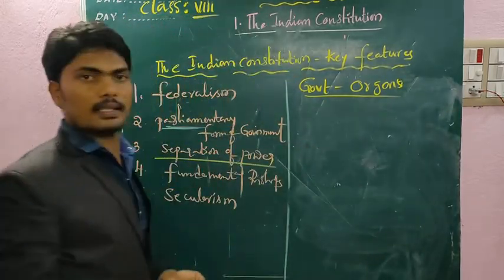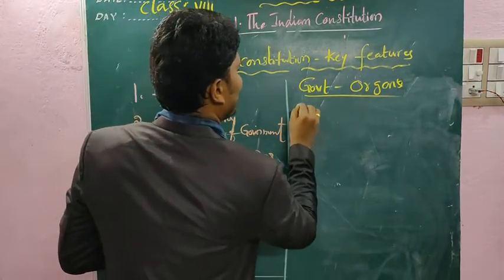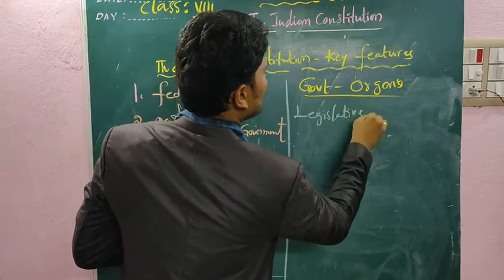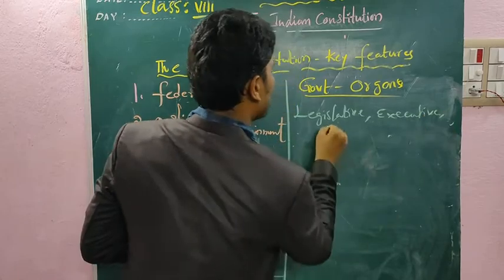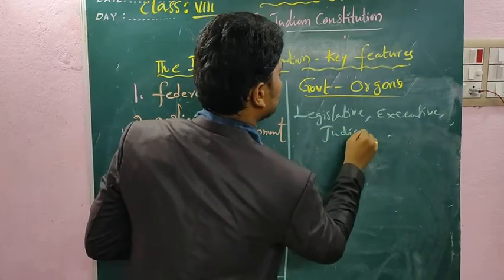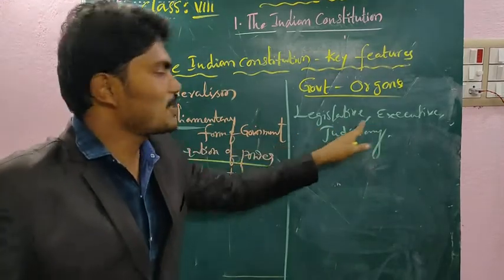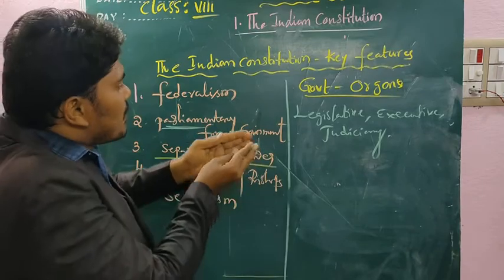What are the organs? First, legislative, executive, judiciary. Legislative, executive, judiciary. These are all the organs inside the government, which is the separation of power.